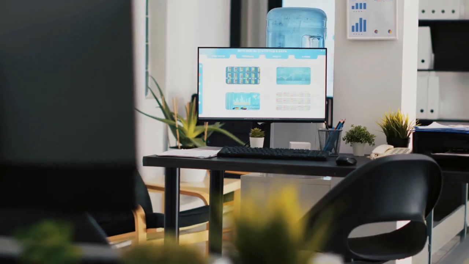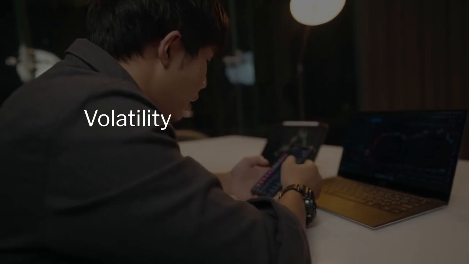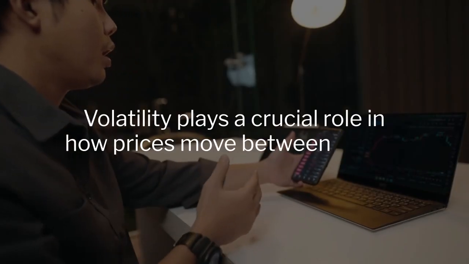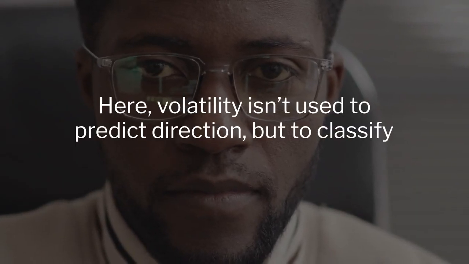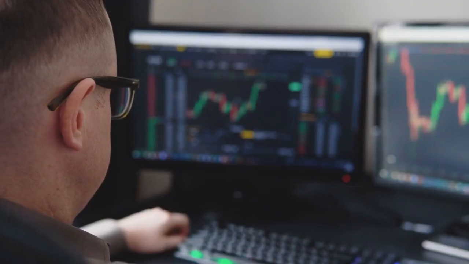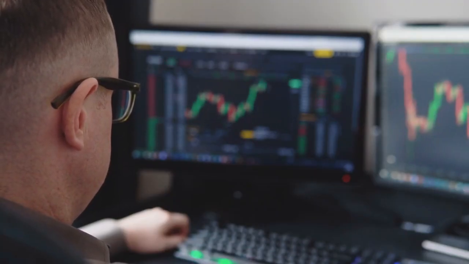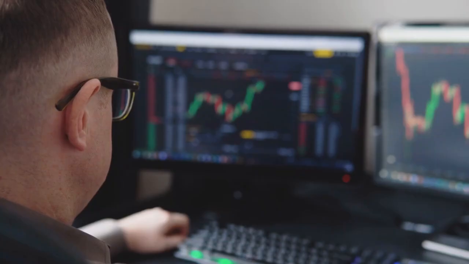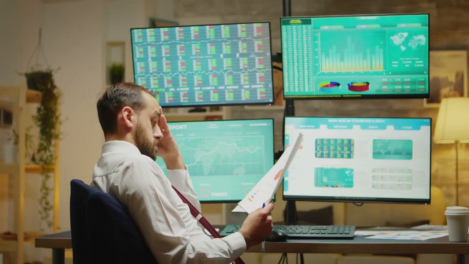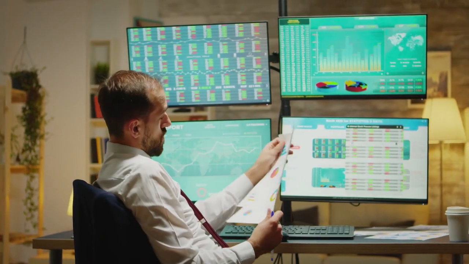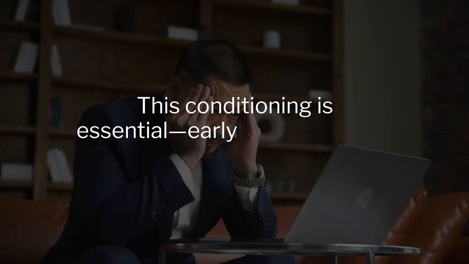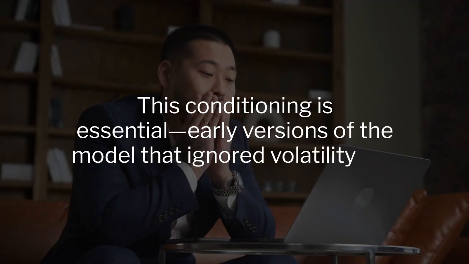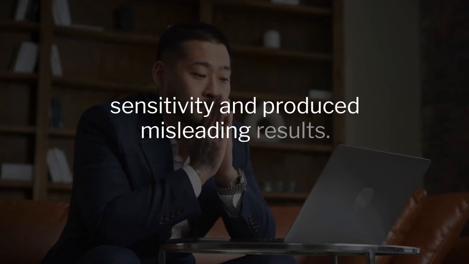But markets aren't always calm. Volatility plays a crucial role in how prices move between states. Here, volatility isn't used to predict direction, but to classify regime. A volatility factor compares current market turbulence to historical norms, adjusting how the model interprets jumps and oscillations. In quiet periods, the model expects continuity. When volatility spikes, it allows for bigger, less predictable moves and scales back risk. This conditioning is essential. Early versions of the model that ignored volatility lost sensitivity and produced misleading results.